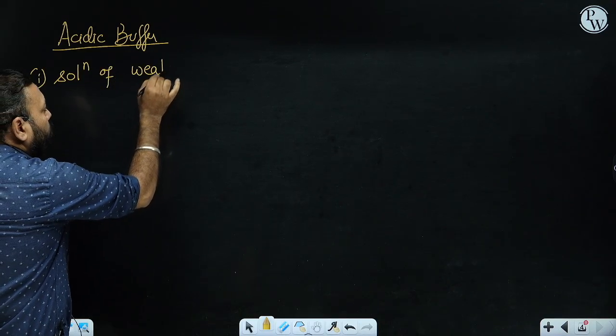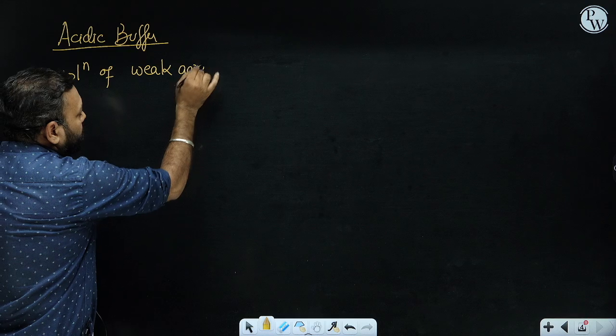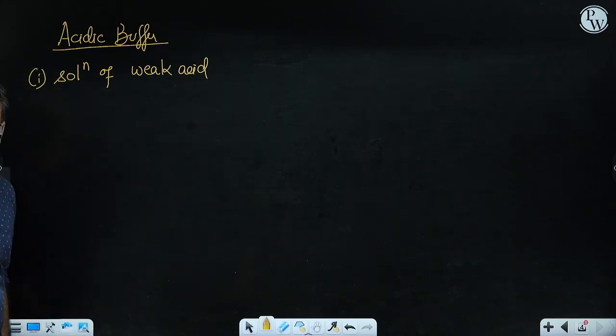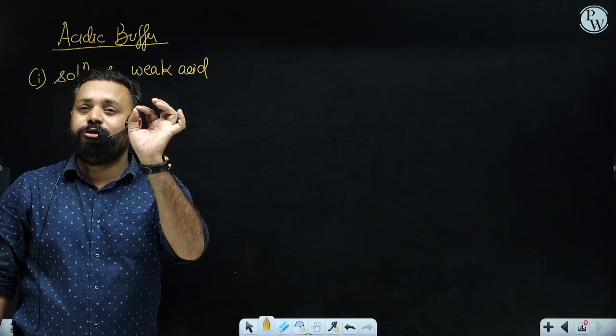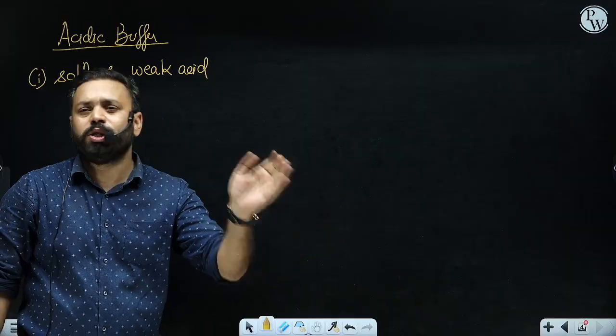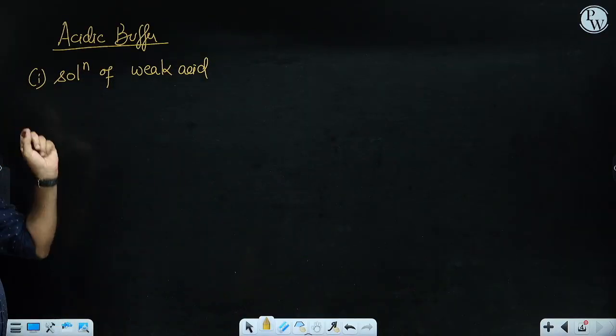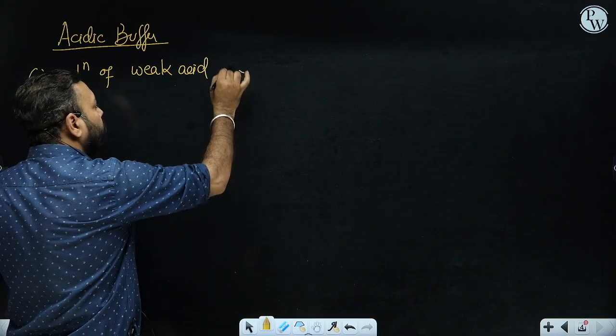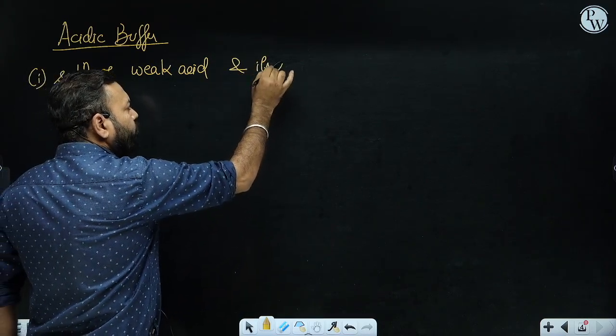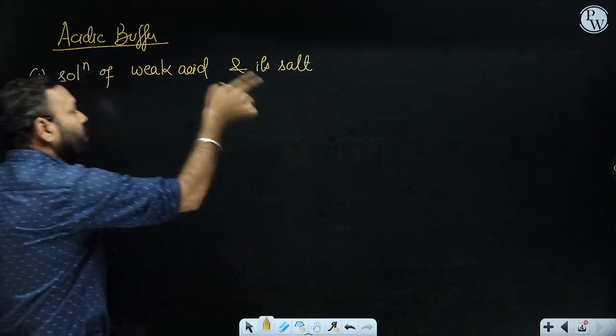It is very important that I must have a weak acid, right? Acidic buffer is a solution of weak acid. Water is there, definitely water is there. It is a solution, so water will be there, right? Acidic buffer is a solution of weak acid and its salt. What is the meaning of its salt? Its salt means salt of the acid.